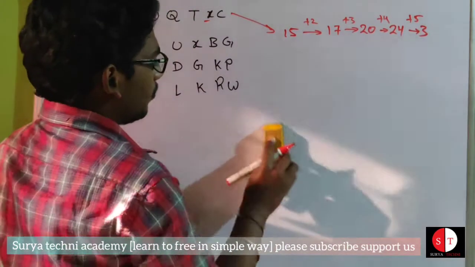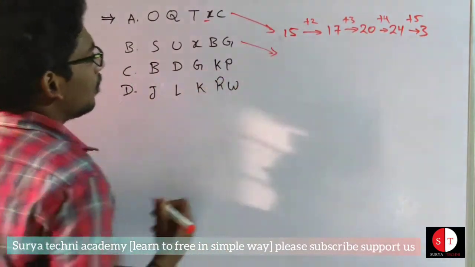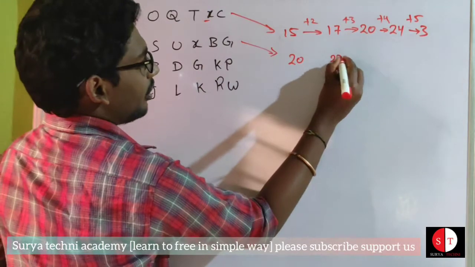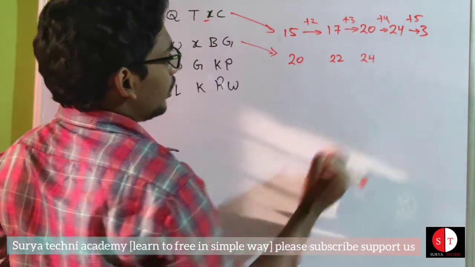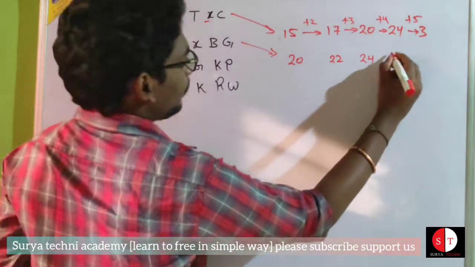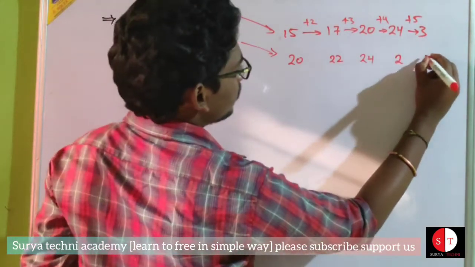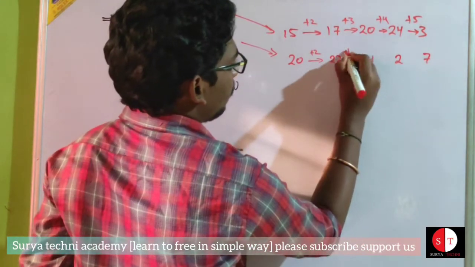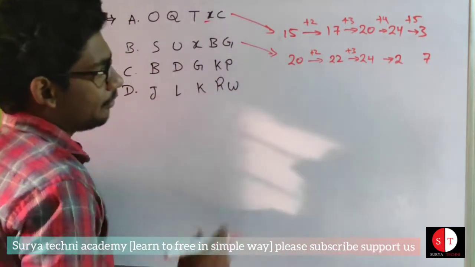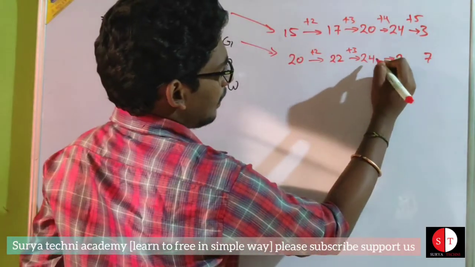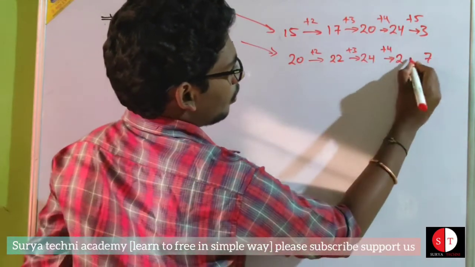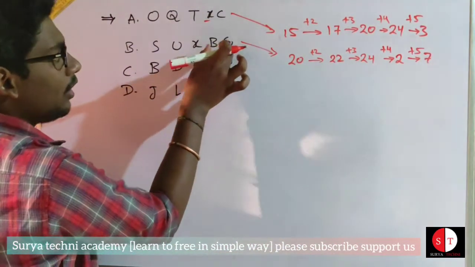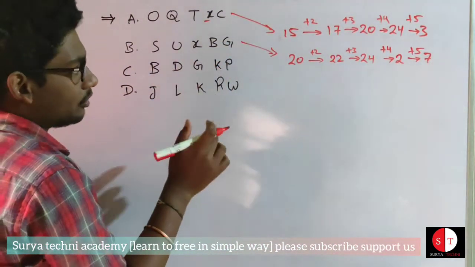S is 20, U is 22, X is 24, B is 2, G is 7: plus 2, plus 3, plus 4, plus 5. From letter B to G, the difference is 5 letters.